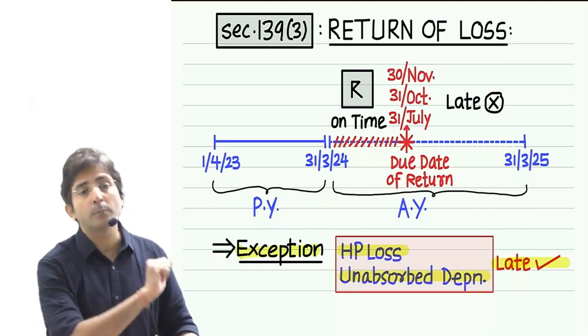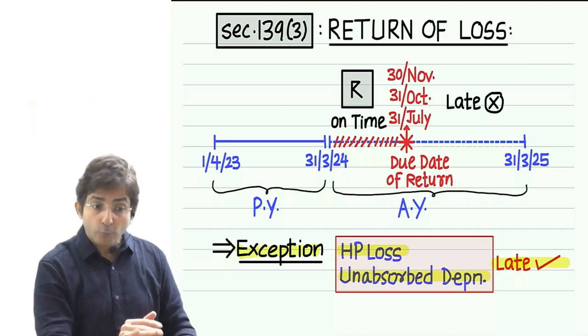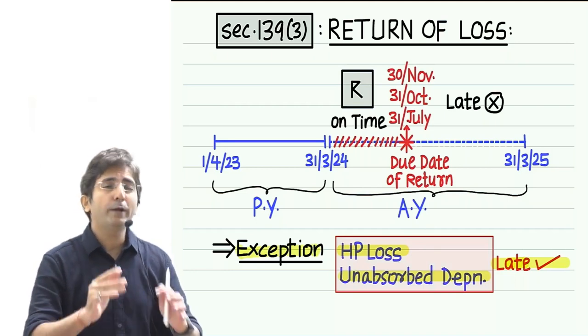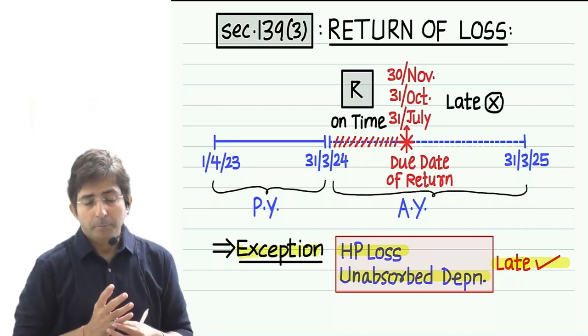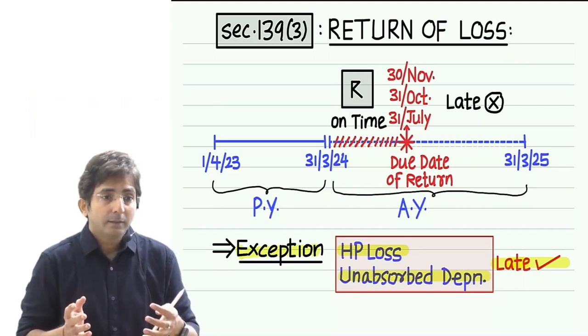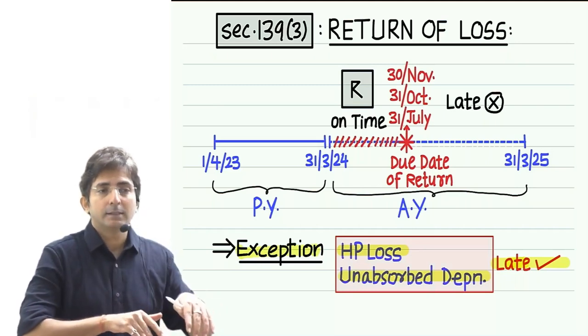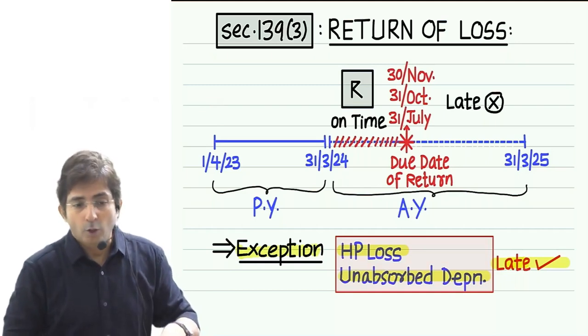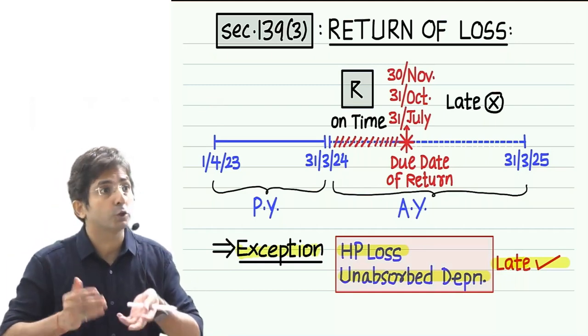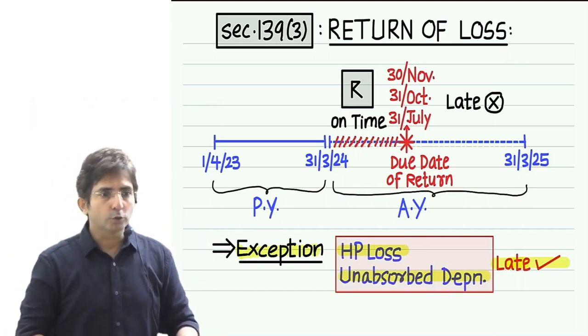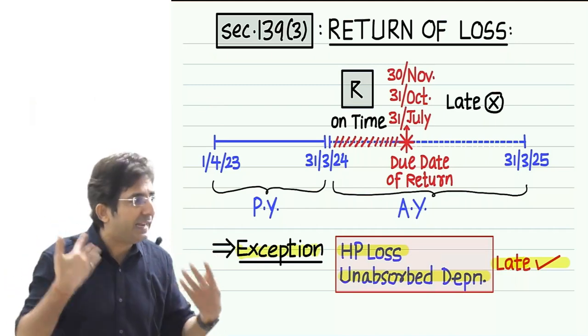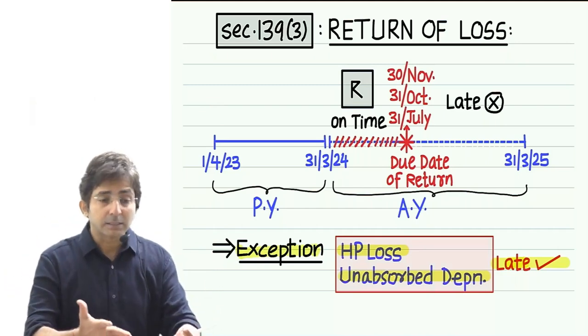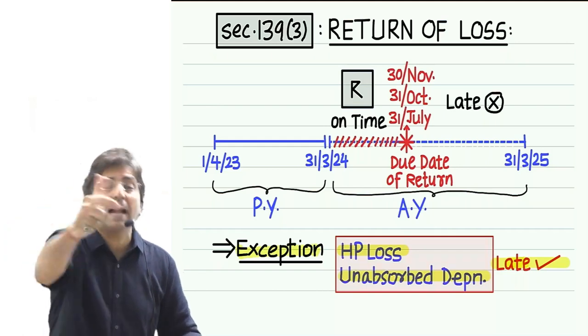So here there is one point. Sometimes you have filed a return late due to some very genuine reason. Maybe there was some death in the assessee's family, or maybe the assessee himself was hospitalized. There was some very genuine reason that the assessee could not file the return on time.